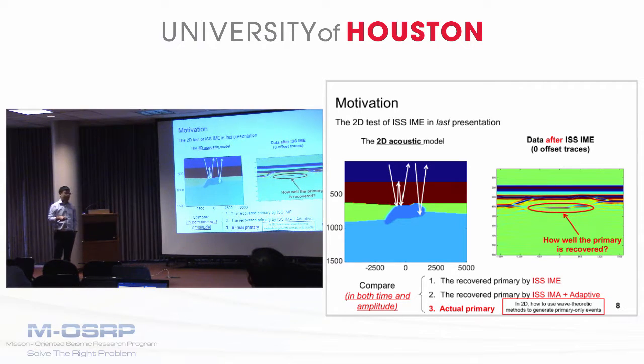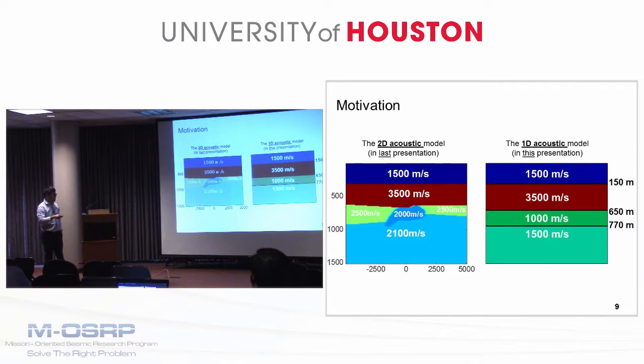For example, theoretical data modeling methods such as finite difference cannot generate primary-only events in a multidimensional case. So to allow such a comparison, we proposed a complementary test using a 1D model, which is very close to this 2D acoustic model.